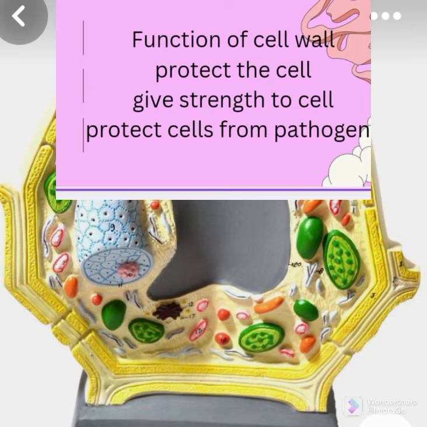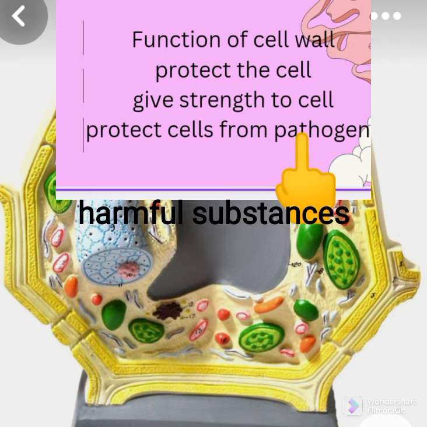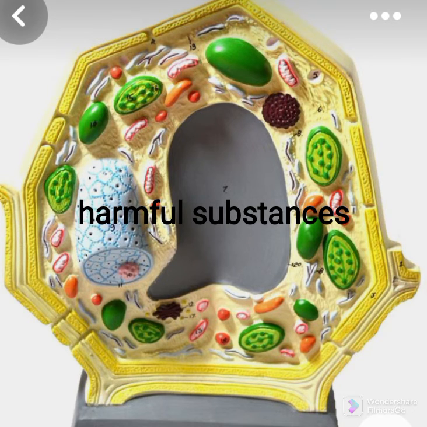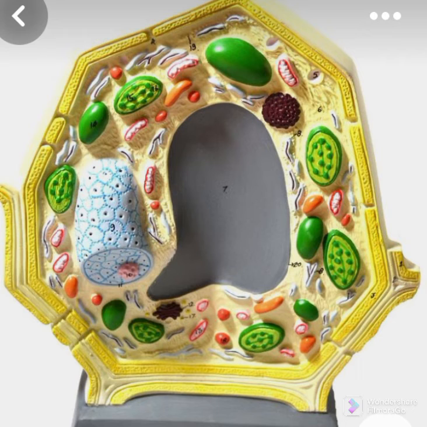Function of the cell wall. The main function of the cell wall is providing strength and support to the cell. The second point is that it protects the cell from pathogens. Now, what are pathogens? Pathogens are substances which are harmful for the cell. Also, the cell wall protects the cell from any physical injury.